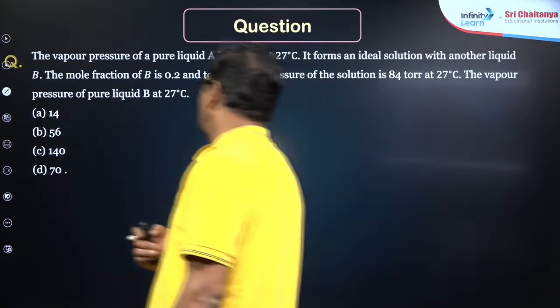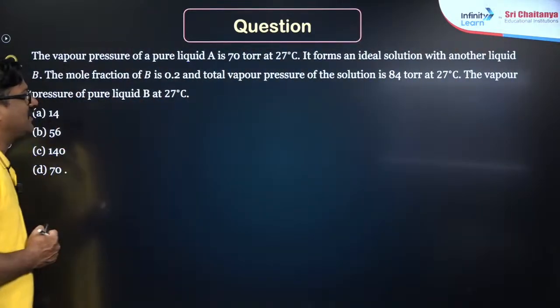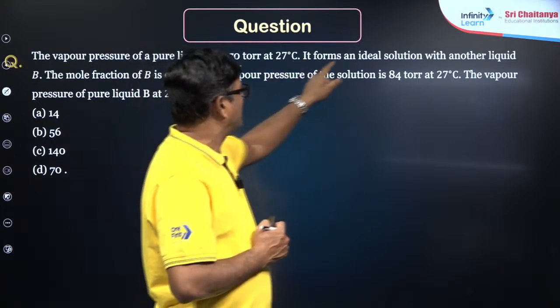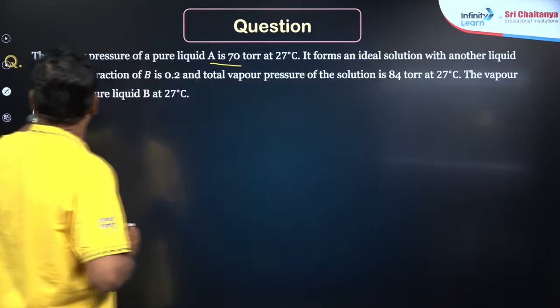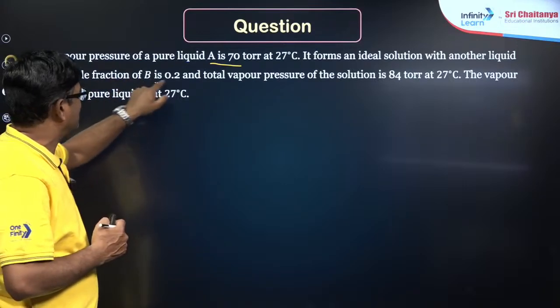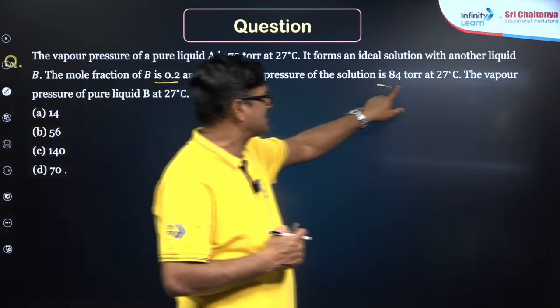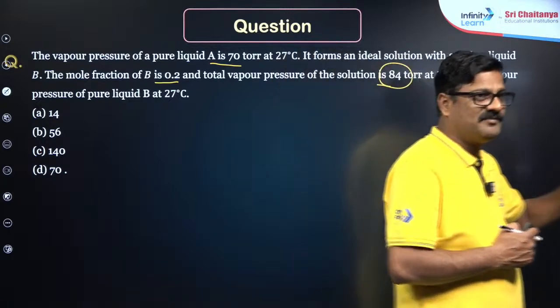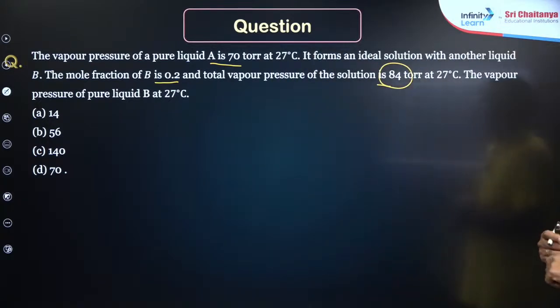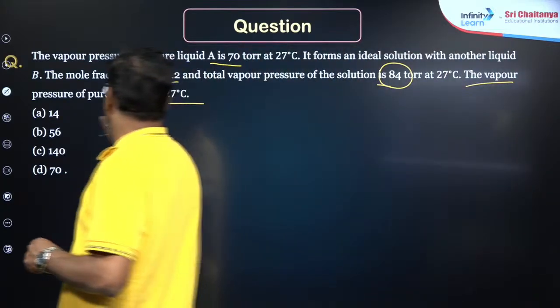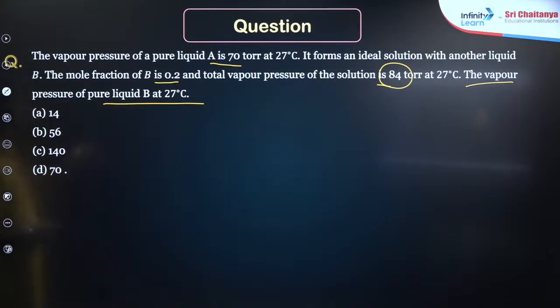One more question. The vapor pressure of pure liquid A is 70 torr at 27 degrees centigrade, and it forms an ideal solution with another liquid B. The mole fraction of B is 0.2, and the total vapor pressure of the solution is 84 torr at the same temperature. You are asked to calculate the vapor pressure of the pure liquid B at the same temperature. Again, options are for you.